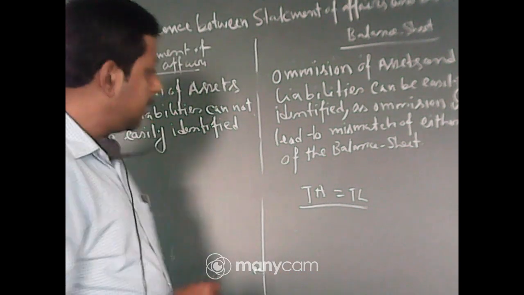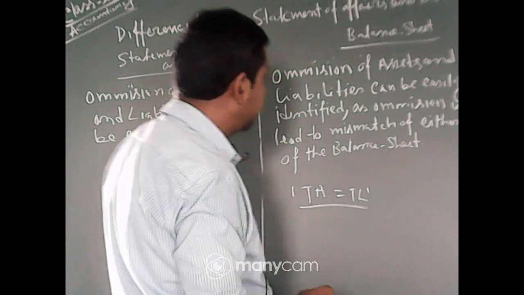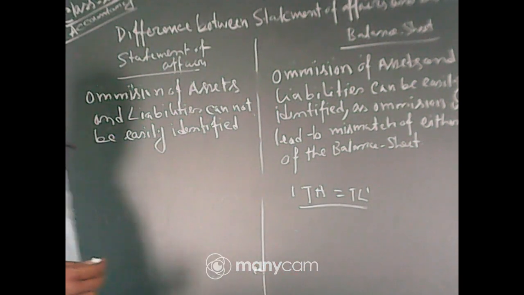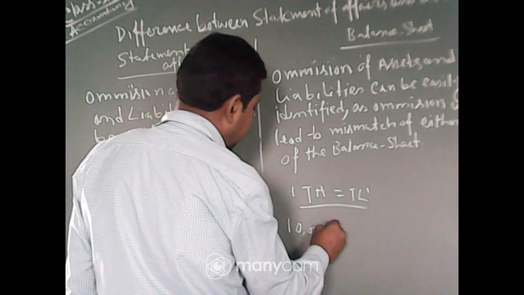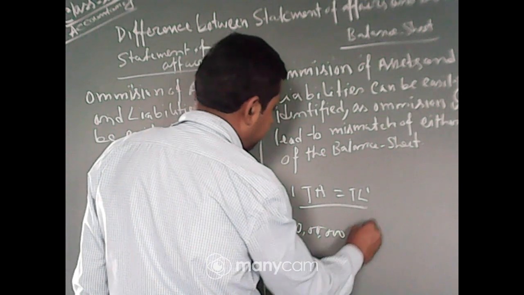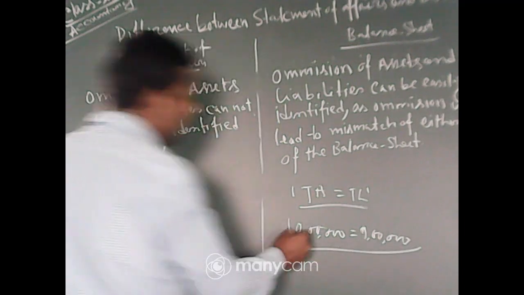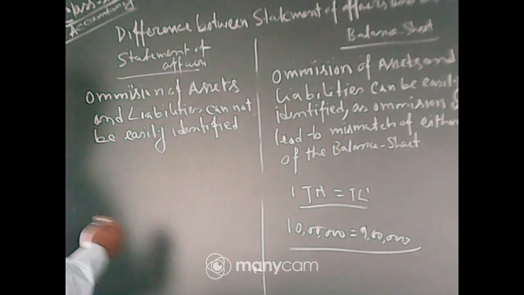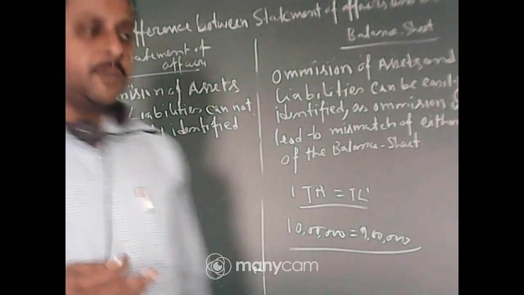Okay. In the equation chapter, the balance sheet of any organization should always match, because if total assets equal to total liabilities is not matching, suppose total assets is 10 lakh and total liabilities is 9 lakh, then there is definitely some mismatch in accounts you can find. But in case of a statement of affairs, if there is any mismatch in assets and liabilities, you cannot find it out.